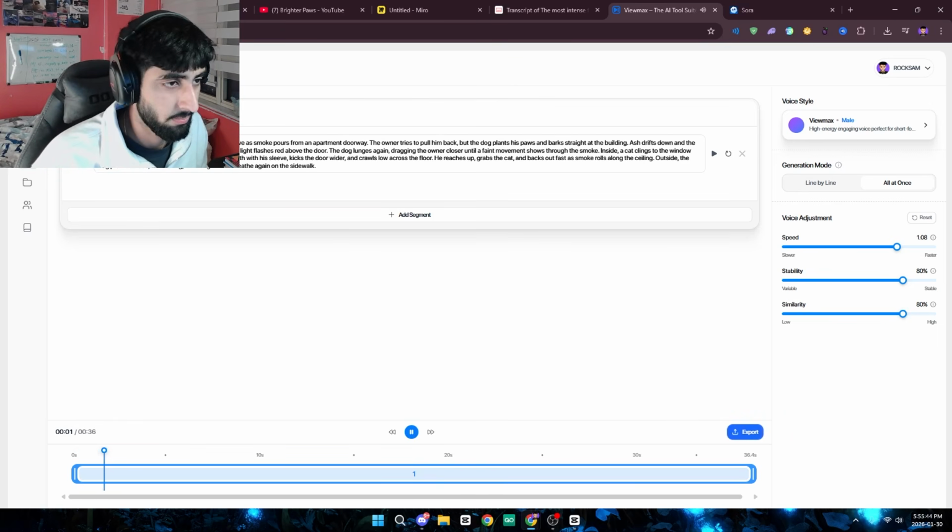Yanks hard on the leash and refuses to move as smoke pours from an apartment doorway. The owner tries to pull him back, but the dog plants his paws and barks straight at the building.